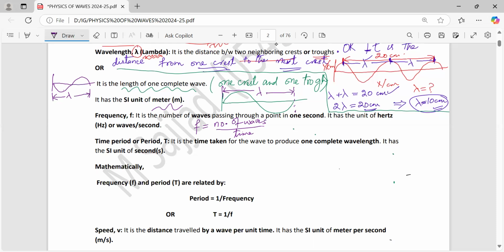It has the unit of hertz, Hz, capital H, small z, or waves per second. And remember, frequency is not denoted by capital letter F. It is denoted by small letter f.